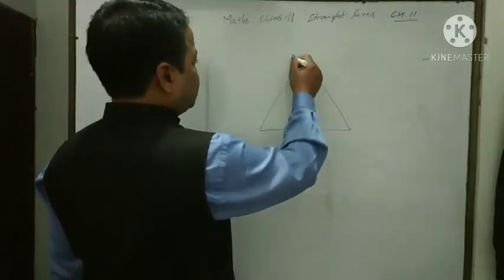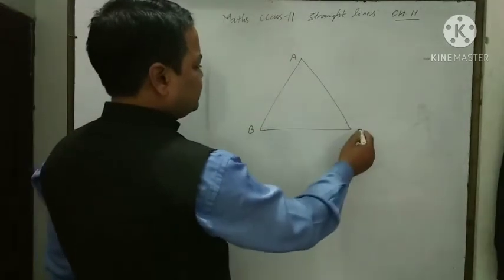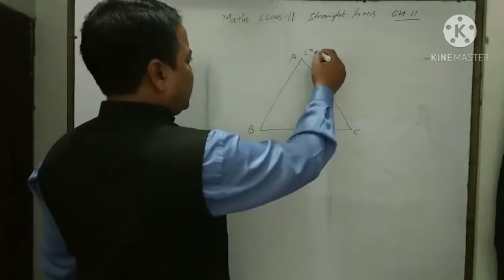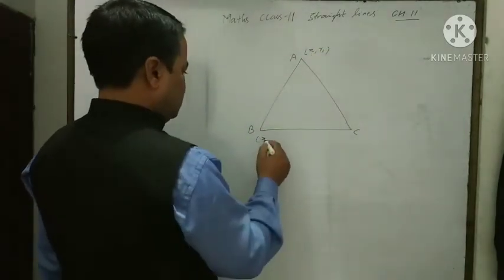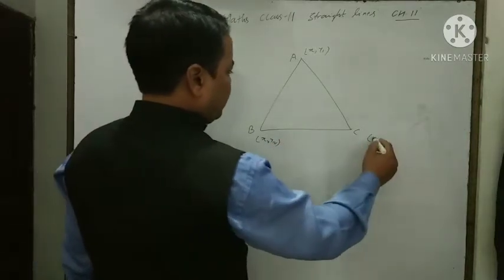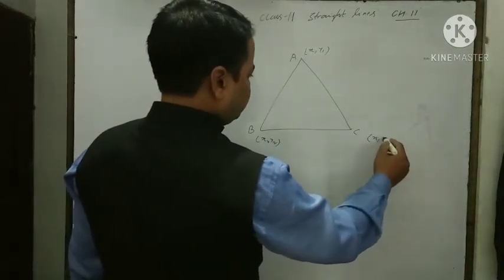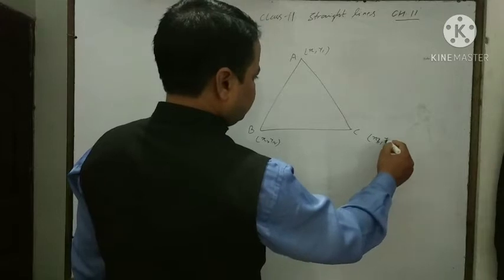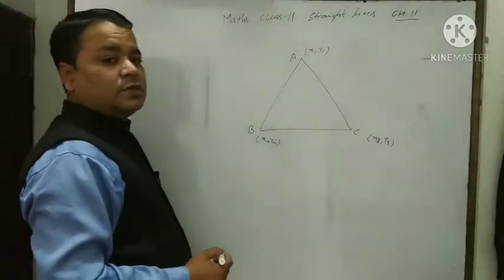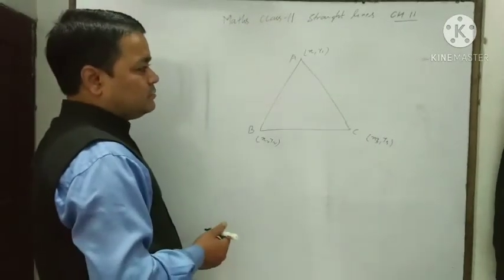Here, if we take any triangle ABC, whose coordinates are x1 y1, x2 y2, and x3 y3, then what is the centroid?